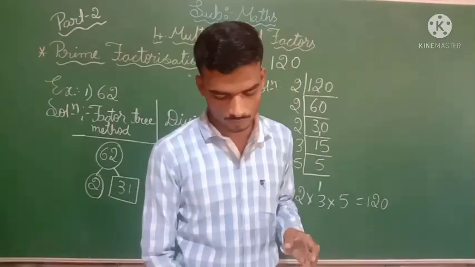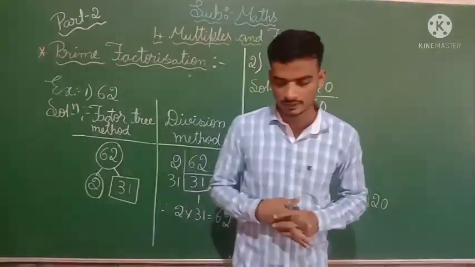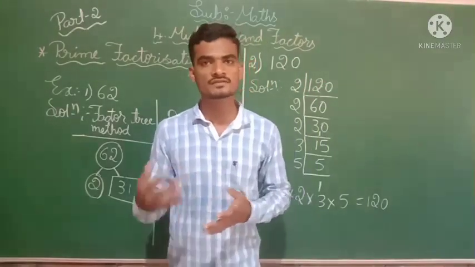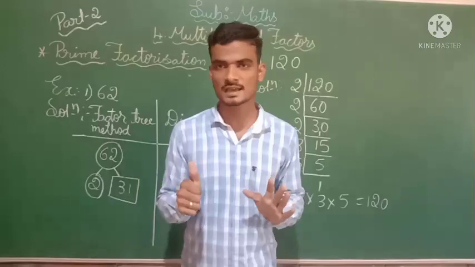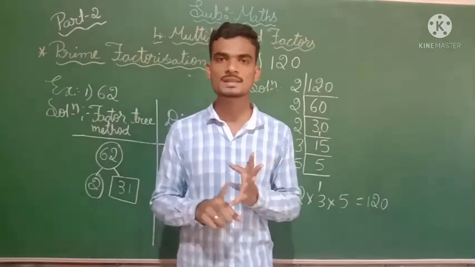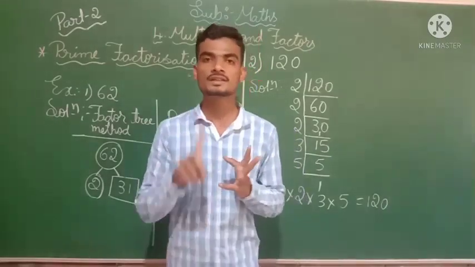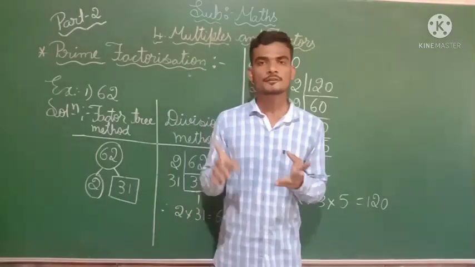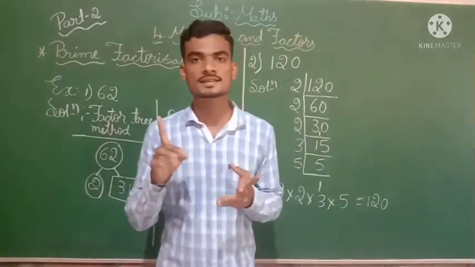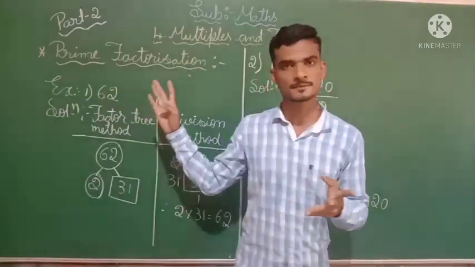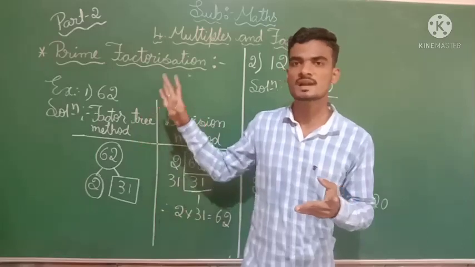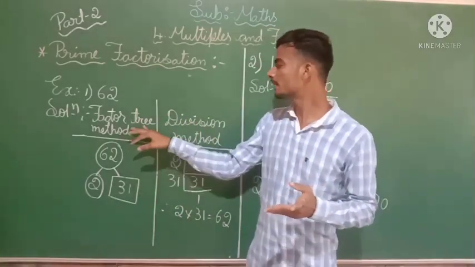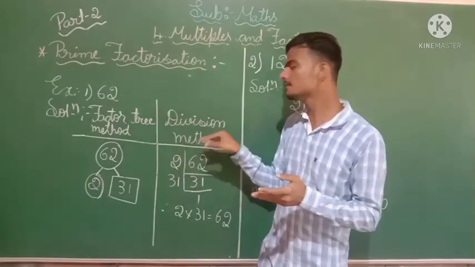This is all about today's class. In today's class we have discussed types of numbers. How many types of numbers have we discussed? We have discussed 6 types of numbers, with examples, and we have solved exercise problems also. Then after these 6 types of numbers we discussed the prime factorization method. In this prime factorization we have discussed 2 types of methods: the factor tree method and the division method.